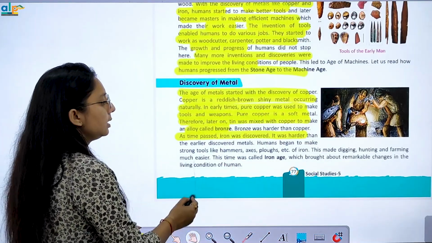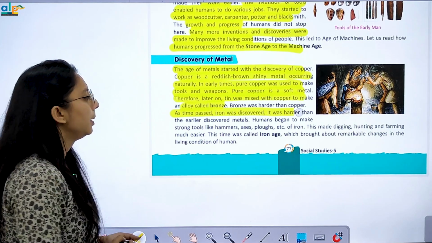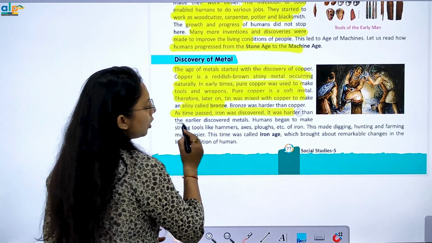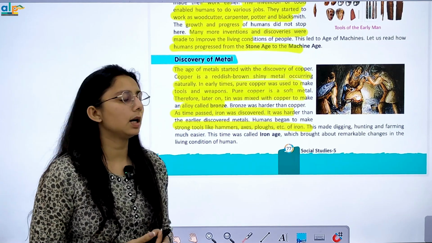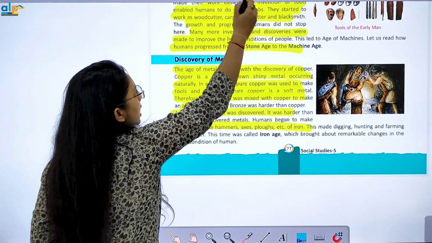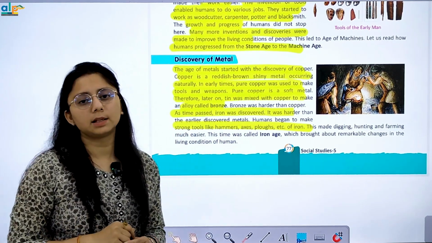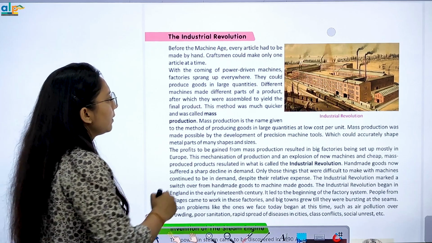Iron was discovered and it was harder than the earlier metals. Humans began to make strong tools, like hammers, axes and plows. And what did we call this? The Iron Age.